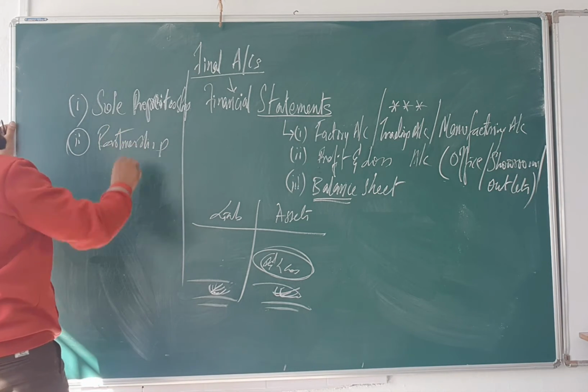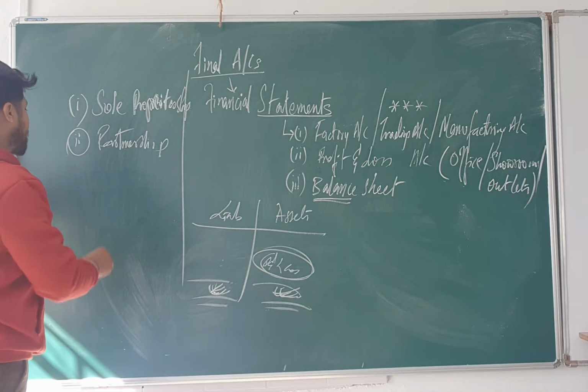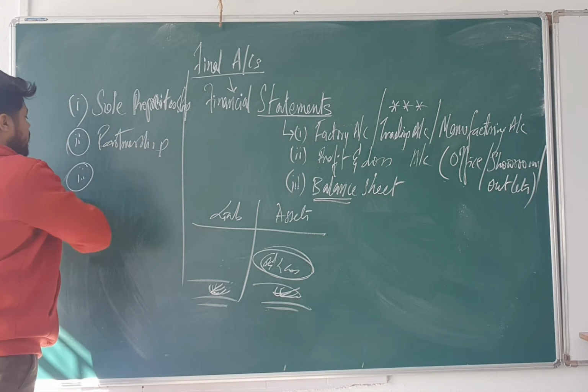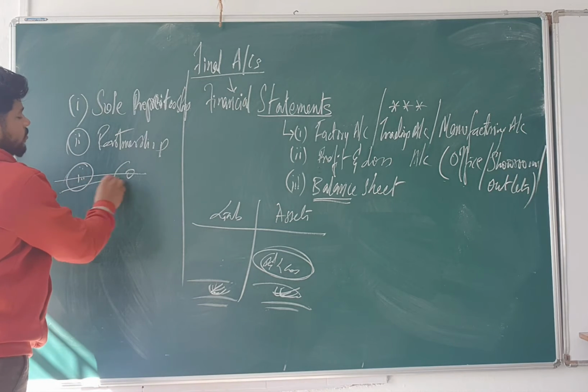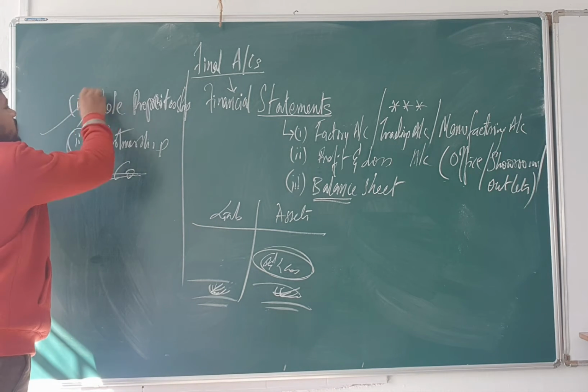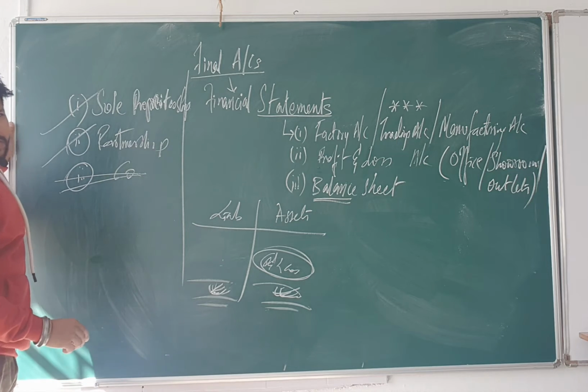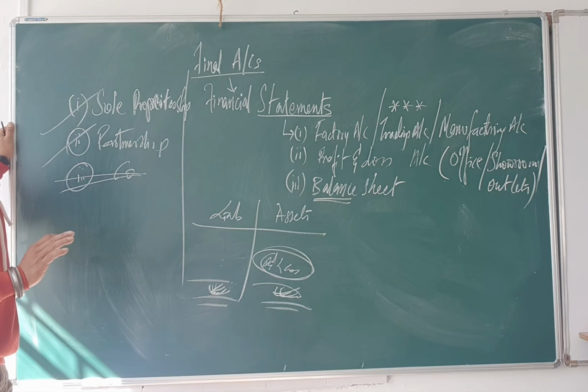Don't think that it is not prepared in company accounts. We have it under companies, but according to the syllabus, they are not asking you to do it. So the syllabus is asking you to prepare only these two. Is it okay? Am I clear?